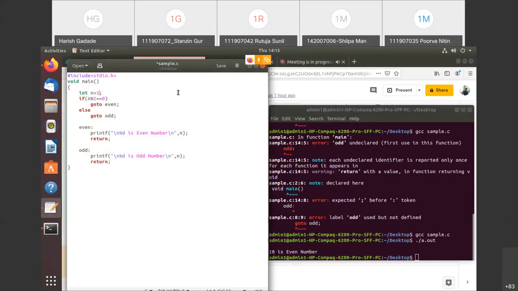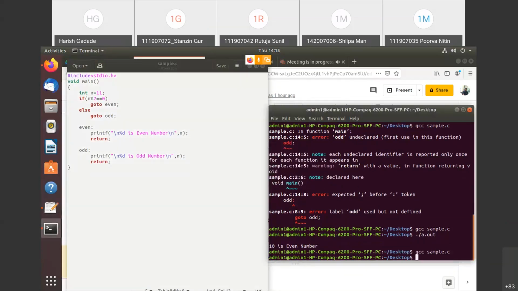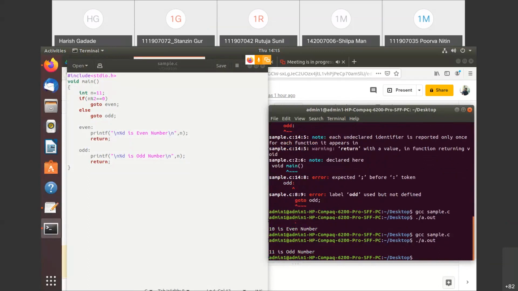If I say this 11, right, and if I run it, you can see 11 is an odd number because this condition becomes false, so it is coming to that odd label, and it is jumping from here to here, right? So directly it is jumping here.